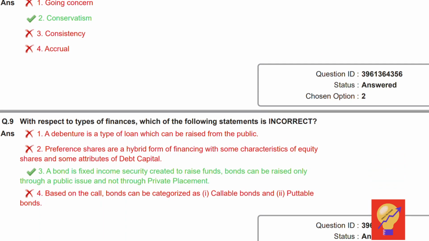Moving to question number 9. With respect to types of finances, which of the following statement is incorrect? Let us go through one by one option. A debenture is a type of loan which can be raised from the public. True.